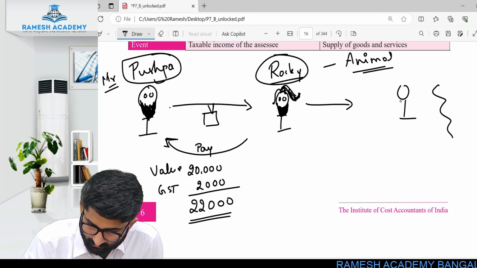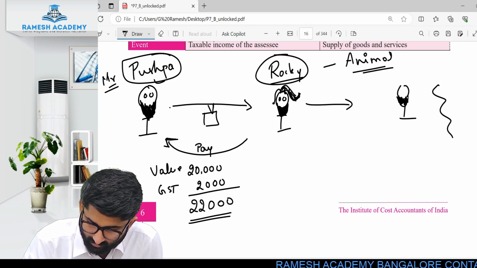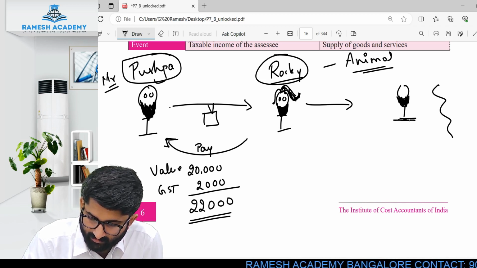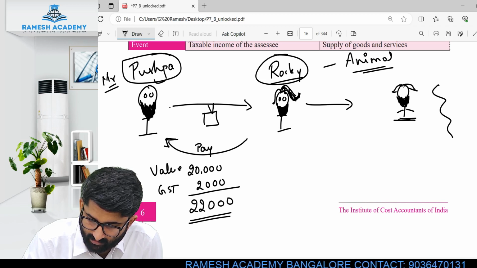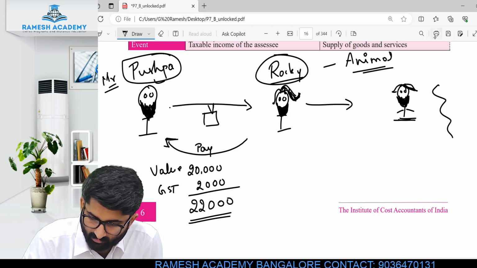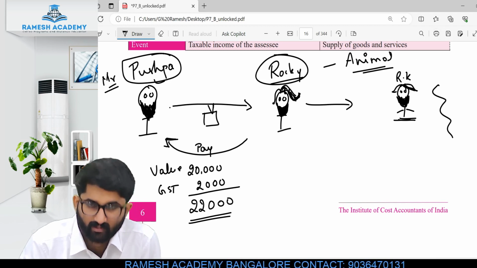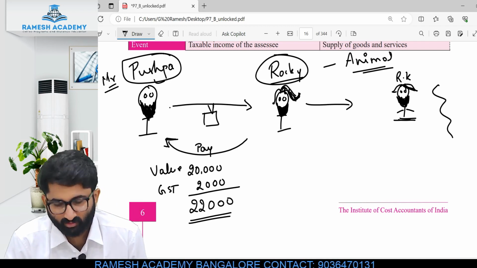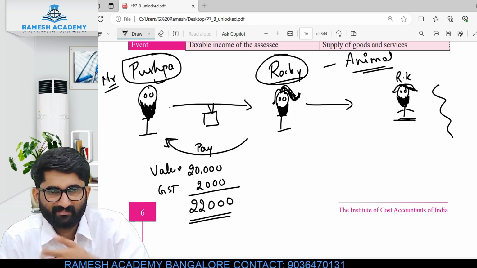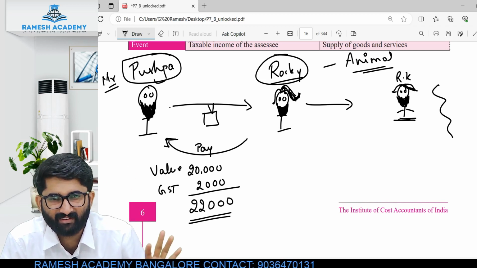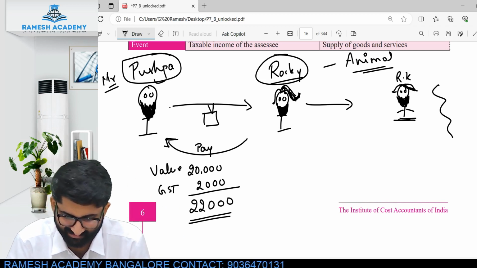Again, an animal, the hero of Animal, but he only claims that he is Animal. So I am not against any heroes here. I am against their ideas. Rocky Bhai sold this to Ranbir Kapoor with full beard, hairstyle, again the same thing. Okay, these guys are heroes.